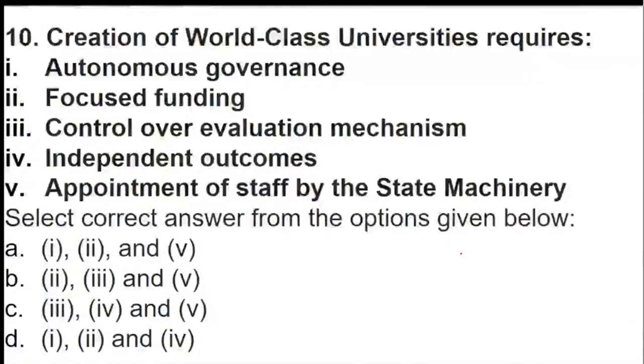Coming to question number 10. Creation of world-class universities. If you are talking about raising the standards of education in our country, and if you want to create world-class universities, what exactly is required for that? Do we require autonomous governance? Do we require the funding? Do we have control over the evaluation mechanism? Or do we require independent outcomes? Or do we require appointment of staff by the state machinery? So what exactly is the requirement, the prerequisite, for world-class university creation from the given options? Let's see.